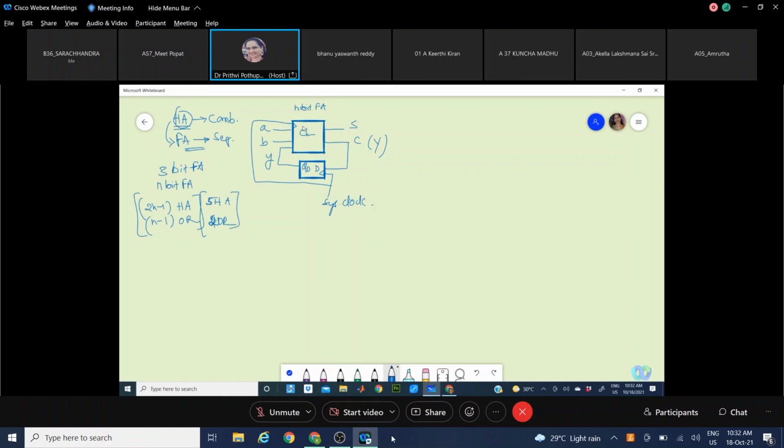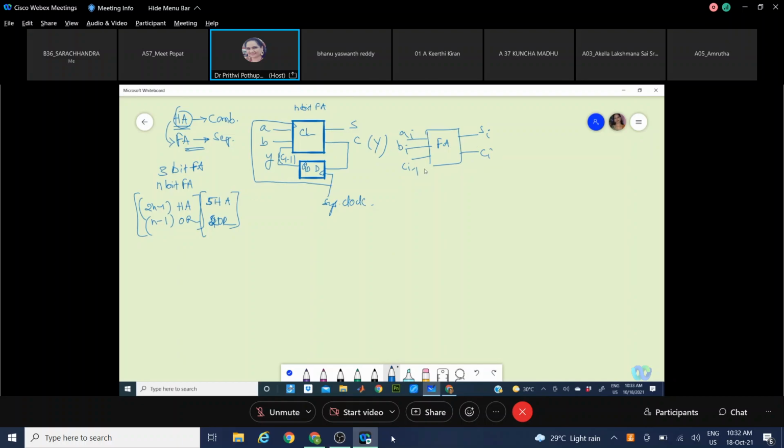Now see here, this is a carry which is taken as Ci minus 1. Your full adder design will be Ai, Bi, Ci minus 1, which gives sum and carry. This is a black box sort of thing.